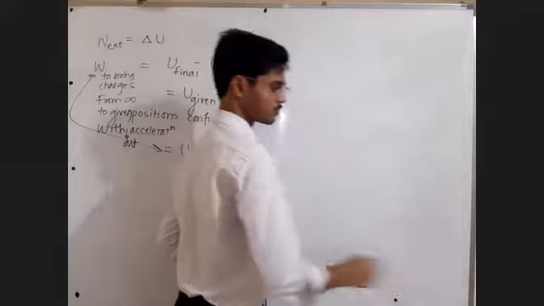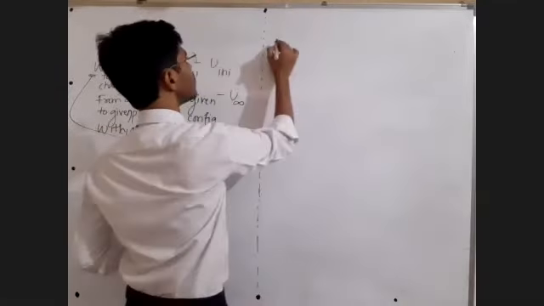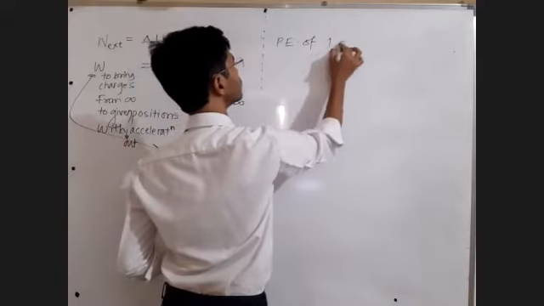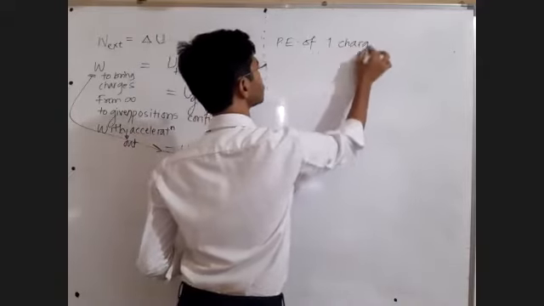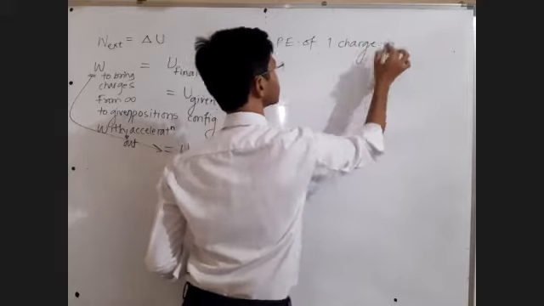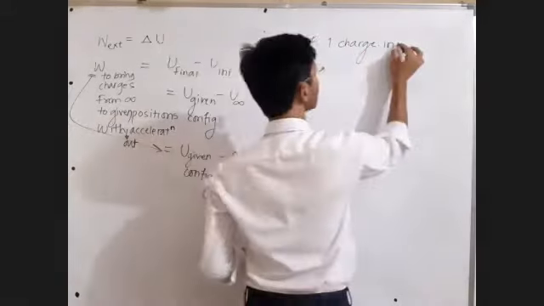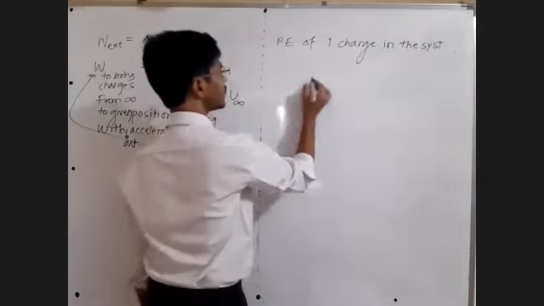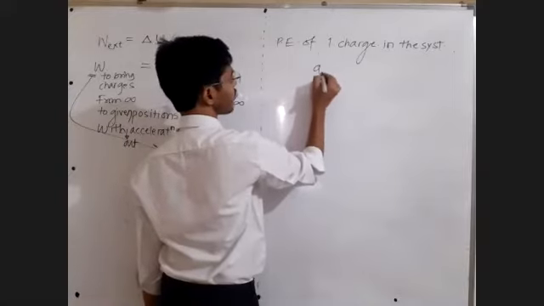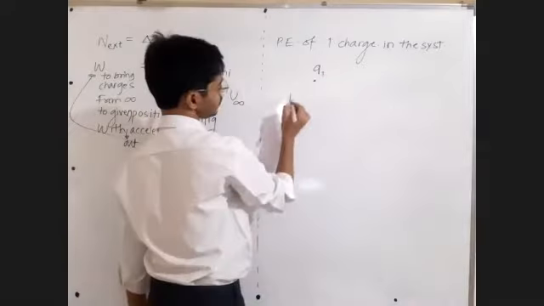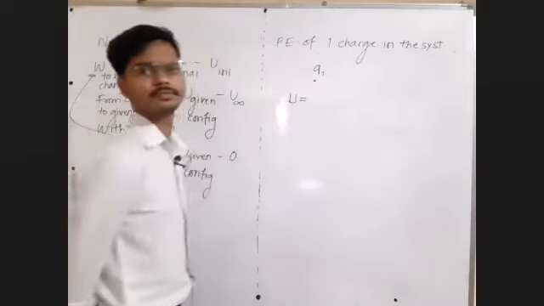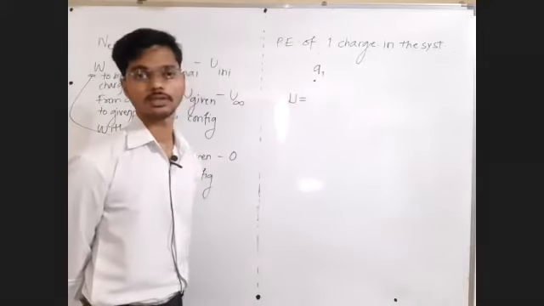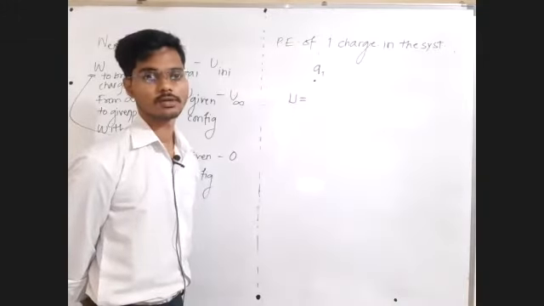Write down the potential energy of one charge, a system of, or simply, one charge in the system. Tell me, one charge is here. How much is the potential energy of this system? Tell me. What is the potential energy of this system? Come on, fast.